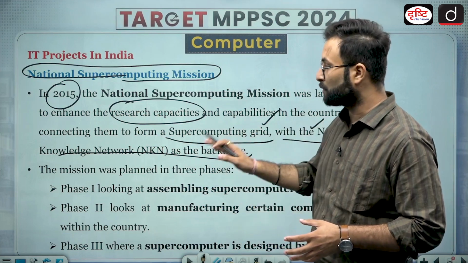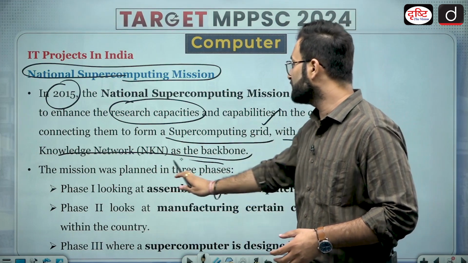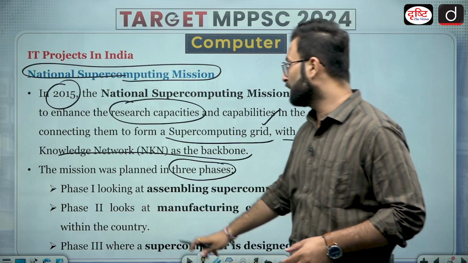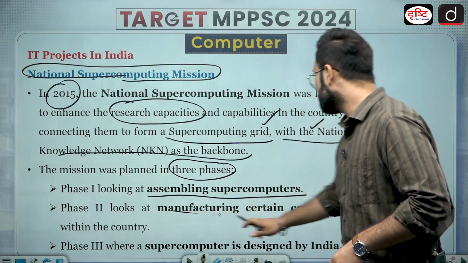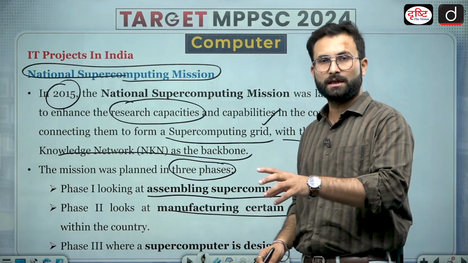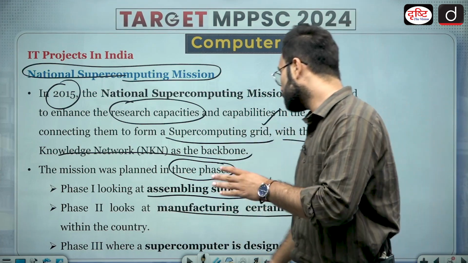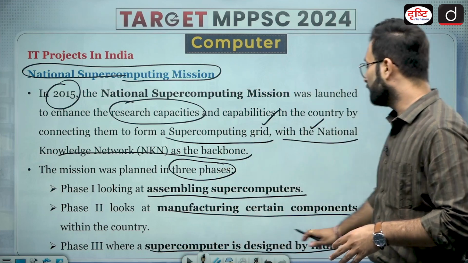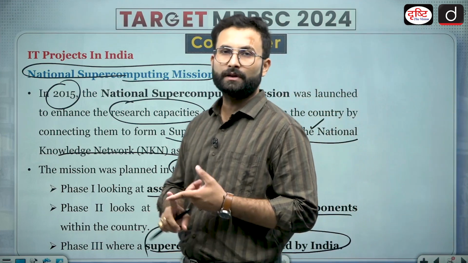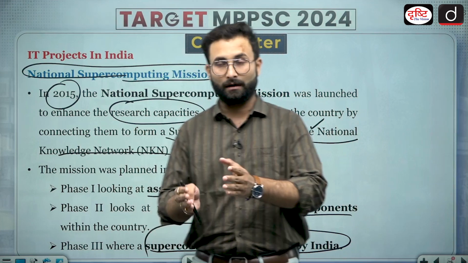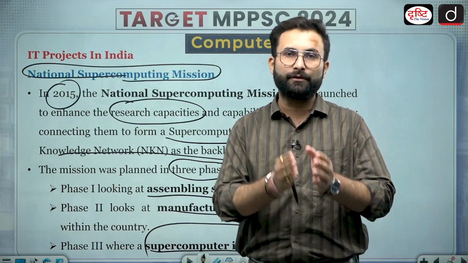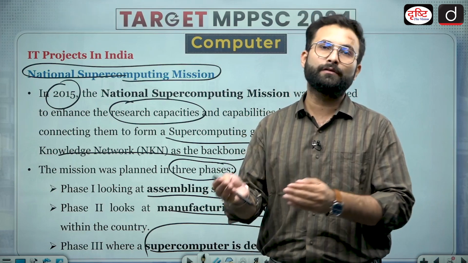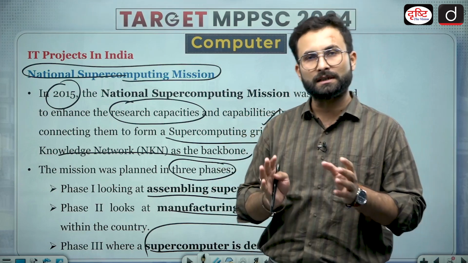The mission was planned in 3 phases. One phase will be related to assembling the supercomputers in India. The second phase will be manufacturing certain components of the supercomputers in India. The third will be to design and manufacture the supercomputer in India. So basically, first we will go for the assembling of the supercomputer, then the manufacturing of certain parts, then the designing of the supercomputers itself in India.